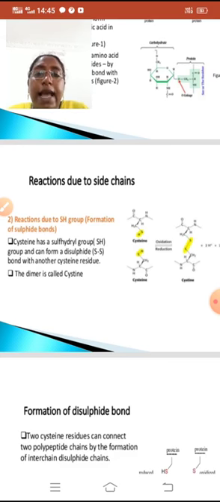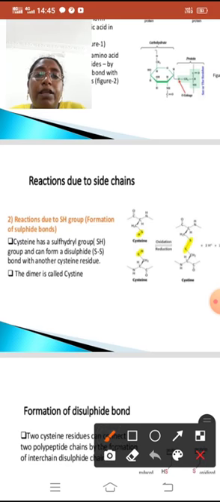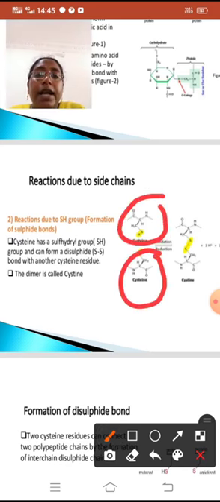Cysteine has a sulfhydryl group and can form a disulfide bond with another cysteine residue. So the dimer is called cystine. Here one SH and another SH make a sulfur bond, so two cysteine molecules form a cystine molecule.